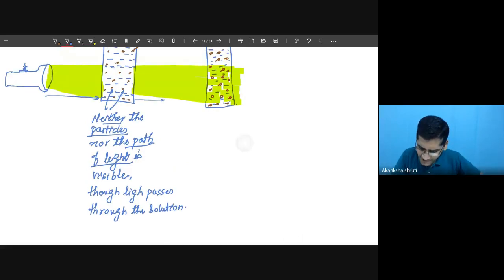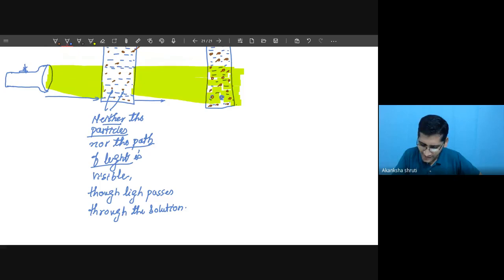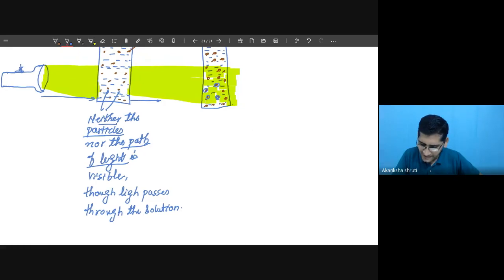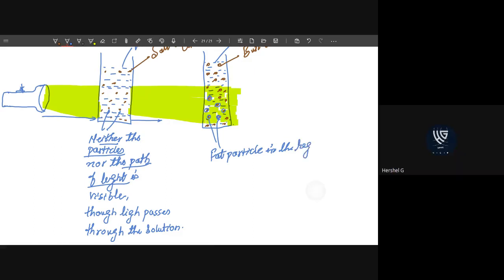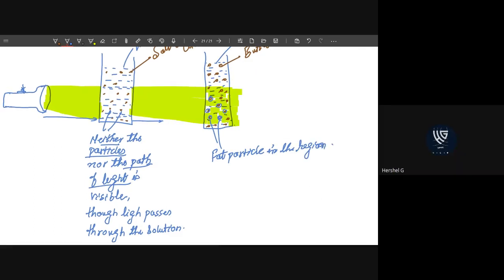But in this case, whatever these red particles, I mean these butter particles, these will also become visible. So the red particles which are outside this yellow light will not be visible, those fat particles will not be visible, but the fat particles which are in this region of yellow light become visible. Okay, so fat particles in the region of milk light.